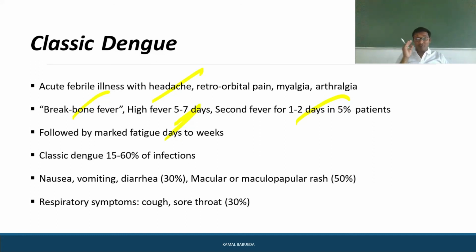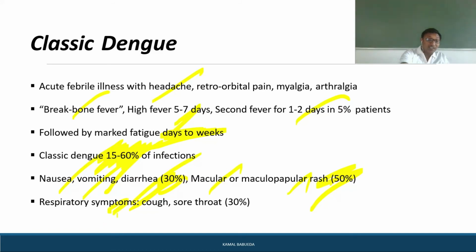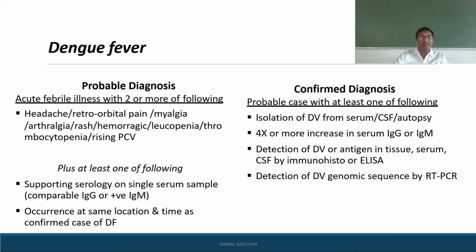So once dengue has affected, you will have fatigue. The fatigue can last from days to weeks, and classic dengue accounts for about 15 to 60% of the dengue infections that are occurring. You can have nausea, vomiting, and diarrhea in 30% of the cases, and macular or maculopapular rash can be seen in 50% of the patients. As it is a flu-like illness, you can observe respiratory symptoms also. You can observe cough and sore throat in 30% of the infected cases.